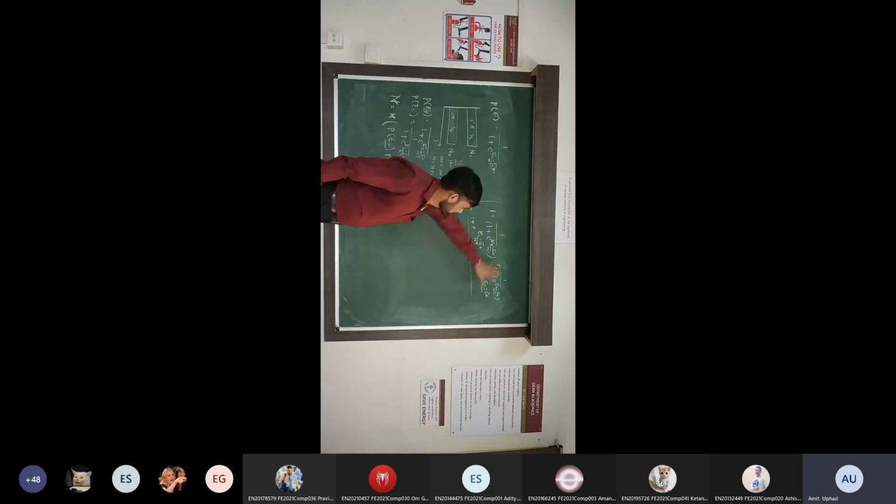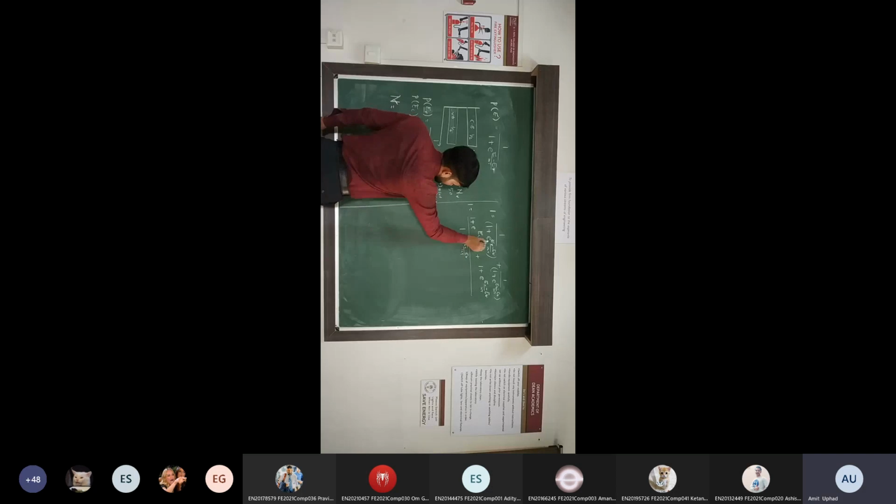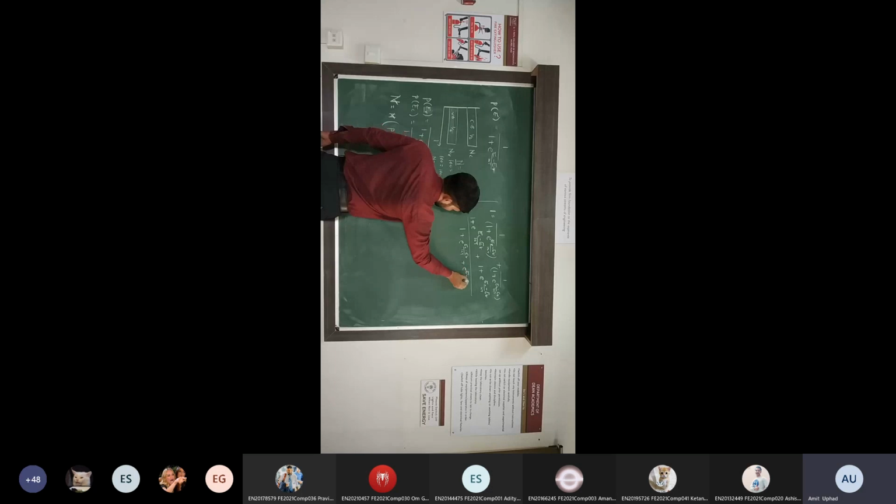Okay, right now we have to cross multiply these two terms. This bracket into 1, same bracket, this bracket into 1, and multiply these two brackets. Tell me the answer. 1 into 1, 1. Okay, 1 into this term or this term into 1, कुछ भी लिख सकते हो. Suppose 1 into this term is e raised to EC minus EF divided by KT, plus this term into 1, e raised to EV minus EF divided by KT.